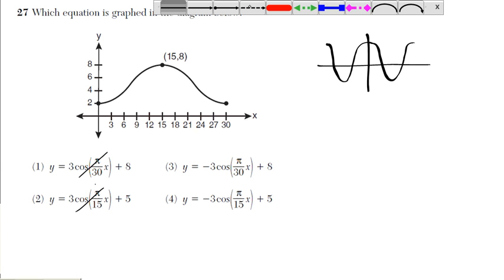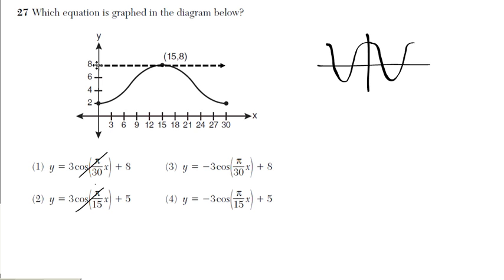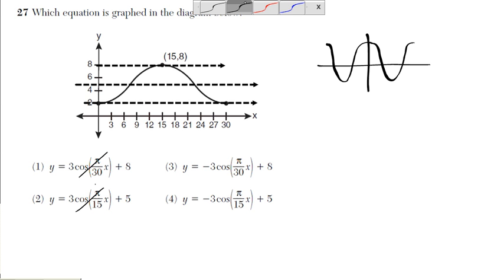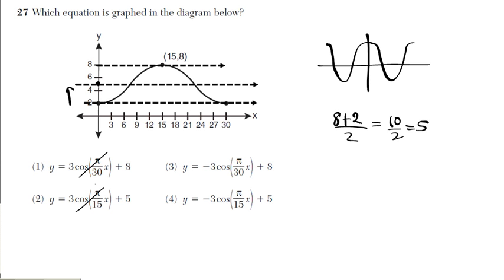Well, that's easy for you to determine, right? This is the maximum. The maximum is 8. The minimum is 2. So where on earth is the center? It's somewhere in the average of 8 and 2, right? What is the average? If you average 8 and 2, what do you get? You simply do 8 plus 2 over 2. 10 over 2 is 5. So the center of the graph has been shifted up 5 units, alright? Positive 5. So that automatically tells you that the answer is 4.